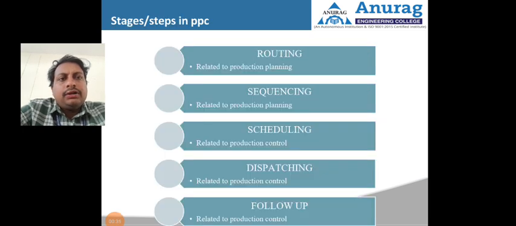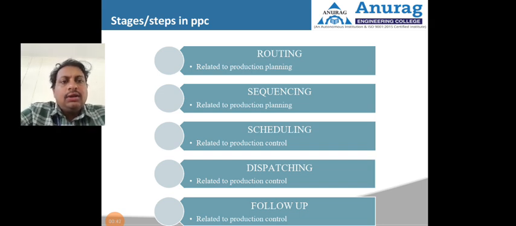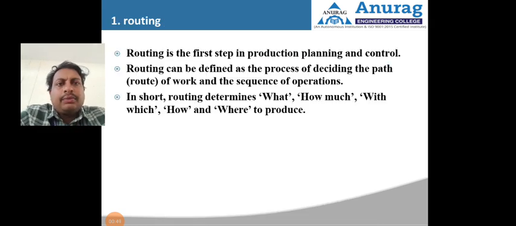In the production planning control, the stages are routing, sequencing, scheduling, dispatching and follow up. The first one is routing. Routing is the first step in the production planning control.